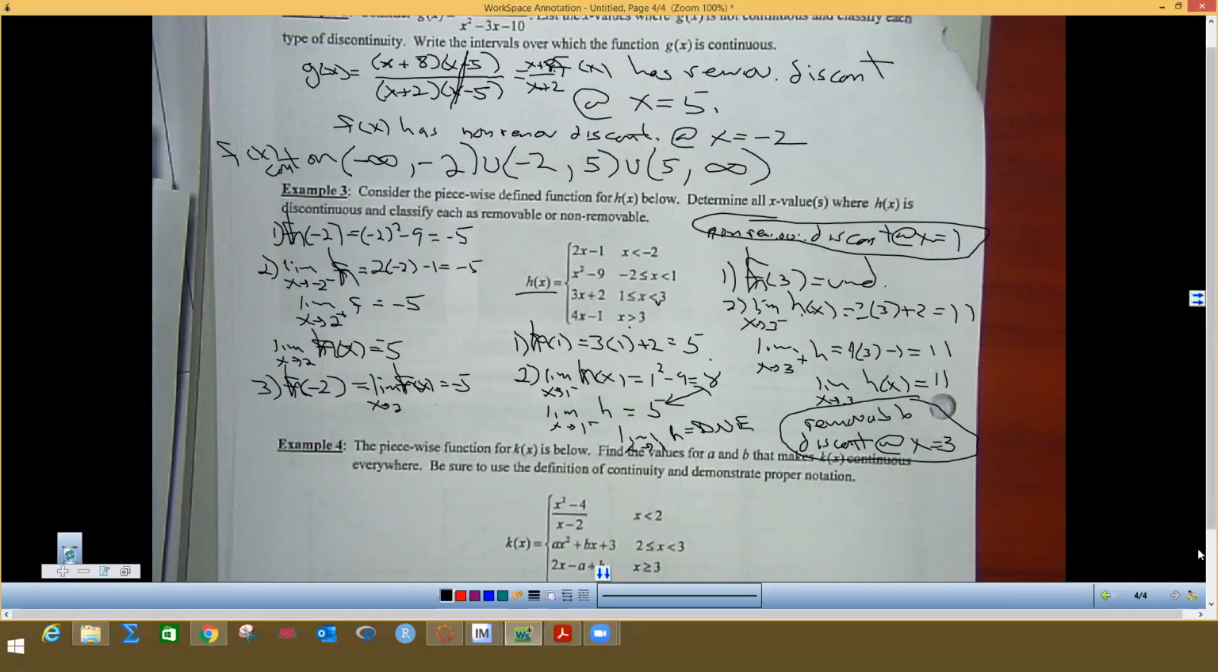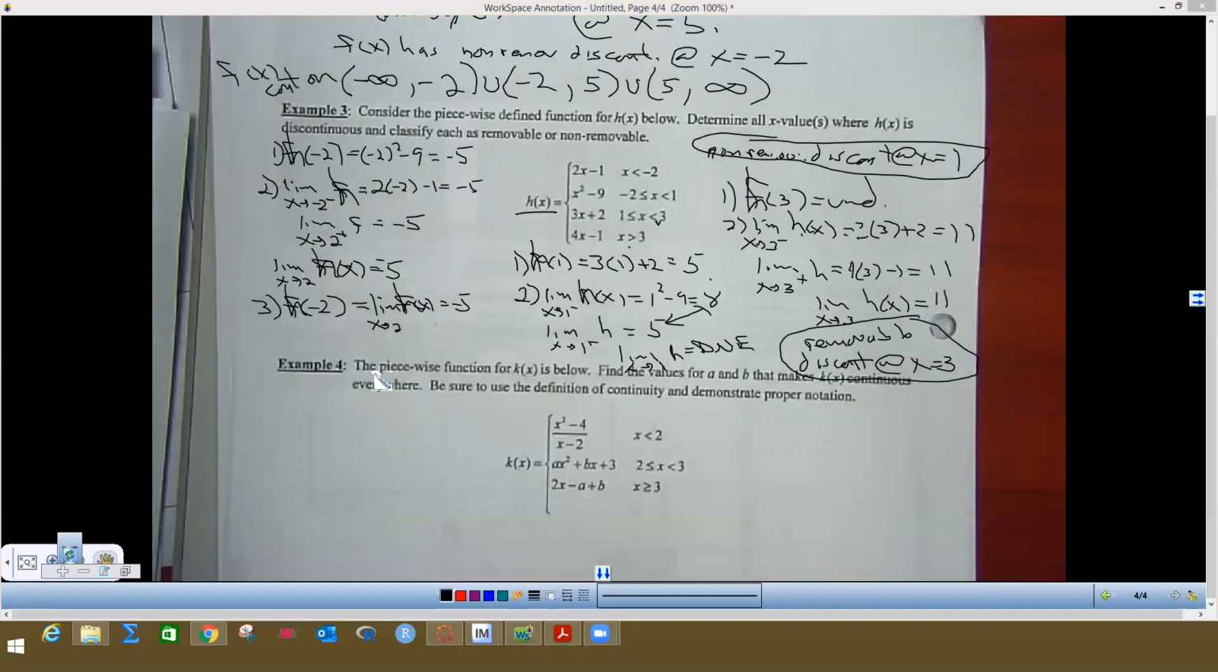Last problem, and we're going to be done here. This piecewise function is k of x. So I hope I remember to put k instead of f. Find values for a and b that make k of x continuous everywhere. Be sure to use the definition of continuity and demonstrate proper notation.